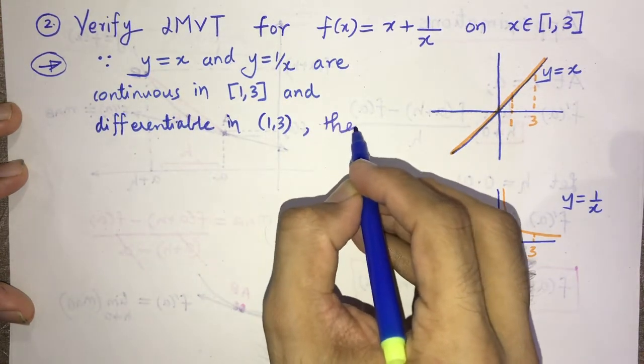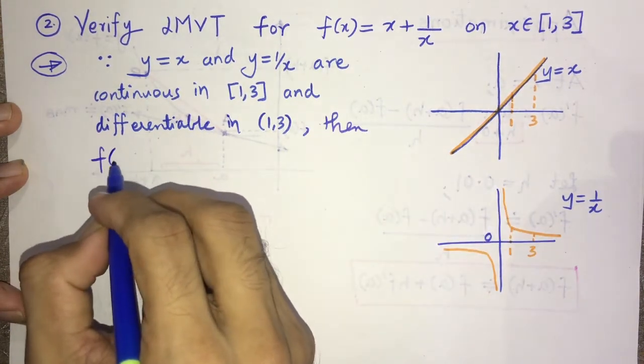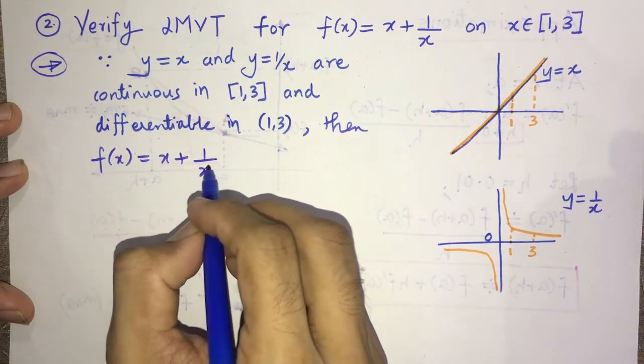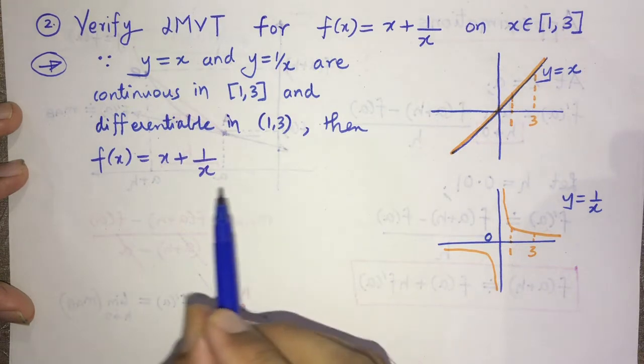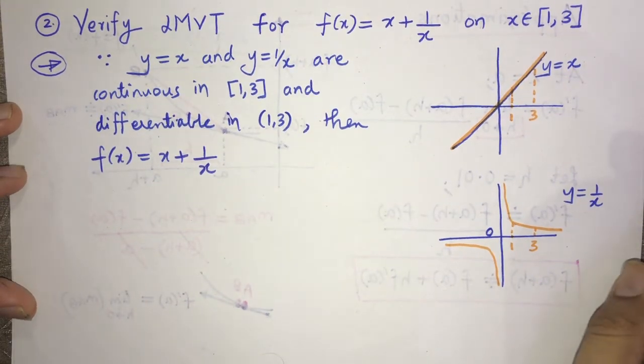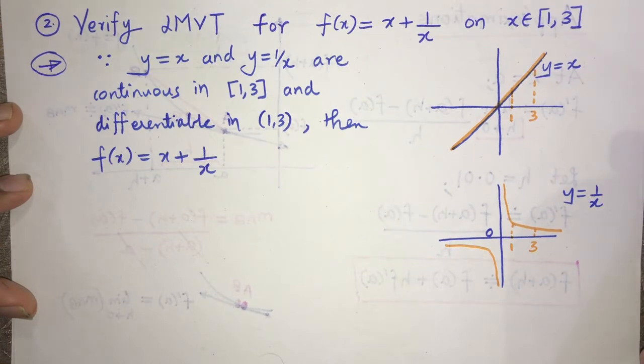Then fx equal to x plus 1 by x. So continuous plus continuous will give you a continuous function. Differentiable plus differentiable will give you a differentiable function.